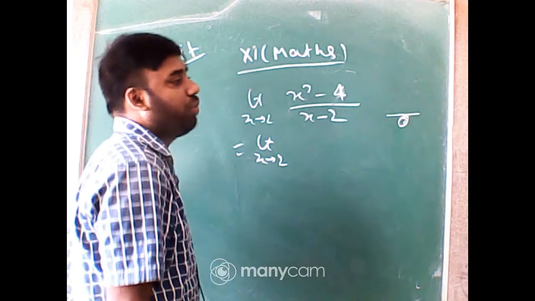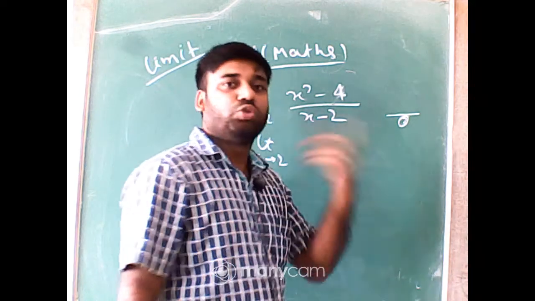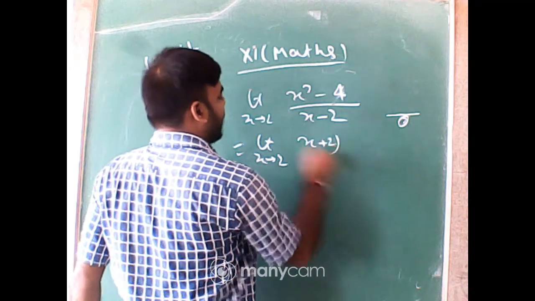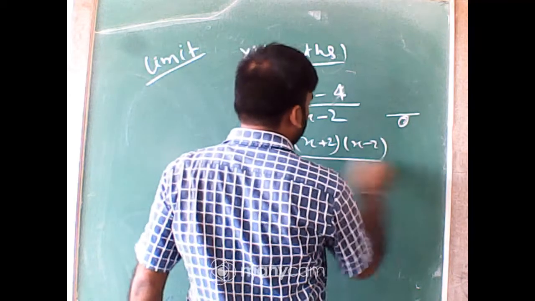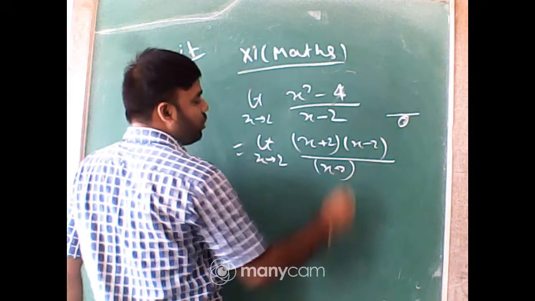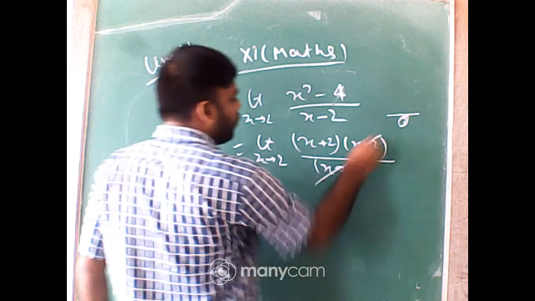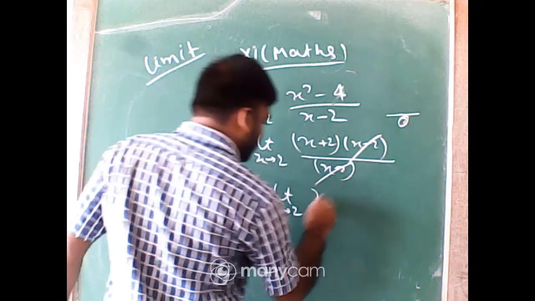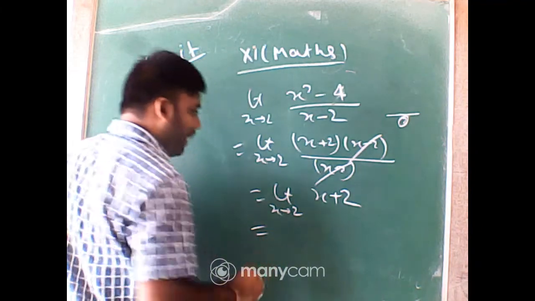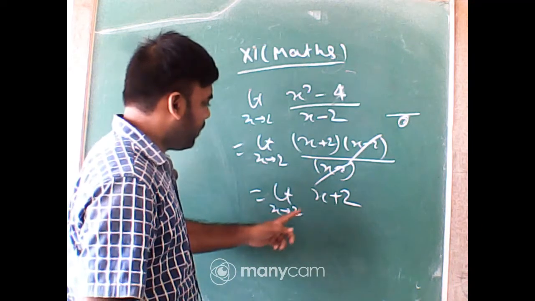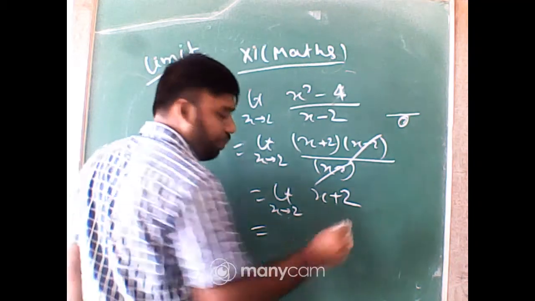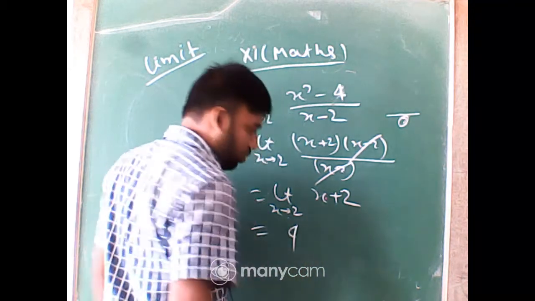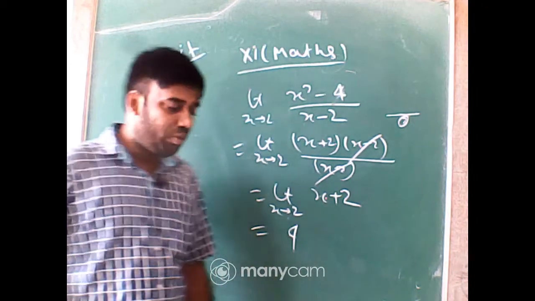So limit x tends to 2, and now x square minus 4. 4 can be written as 2 square, so that is x plus 2 into x minus 2 by x minus 2. Now x minus 2 in both numerator and denominator will be removed. So limit x tends to 2, x plus 2. Now you can put the direct substitution method: 2 plus 2, that is 4. Got it everyone? I hope it is clear to you.